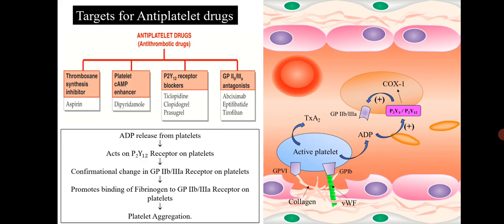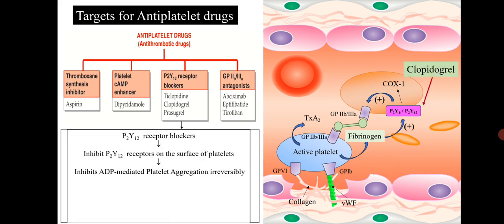As discussed earlier, ADP released from the platelet acts on the P2Y12 receptor on the platelet surface, causing a conformational change in the glycoprotein 2B3A receptor, which promotes binding of fibrinogen to this receptor, which causes platelet aggregation. P2Y12 receptor blockers such as ticlopidine, clopidogrel and prasugrel inhibit this receptor present on the platelet surface and inhibit ADP mediated platelet aggregation irreversibly.